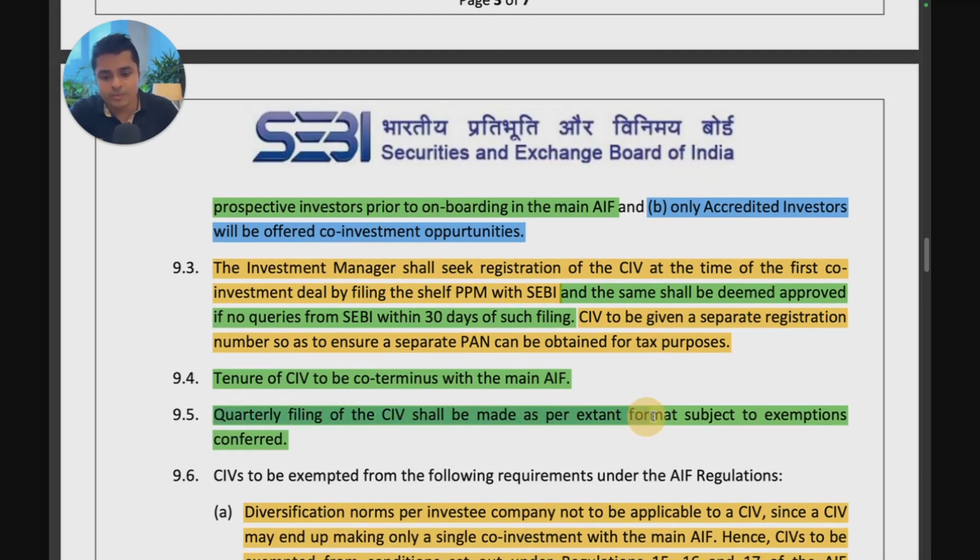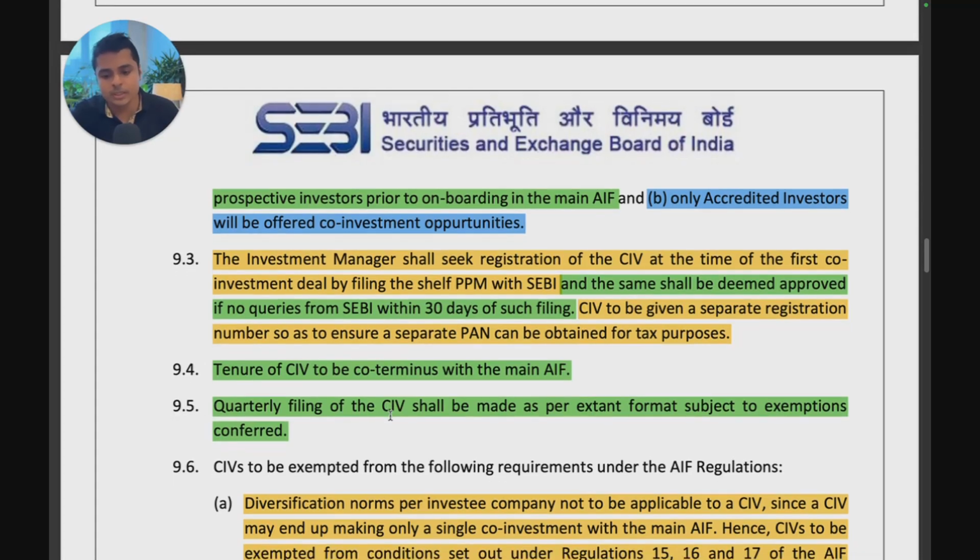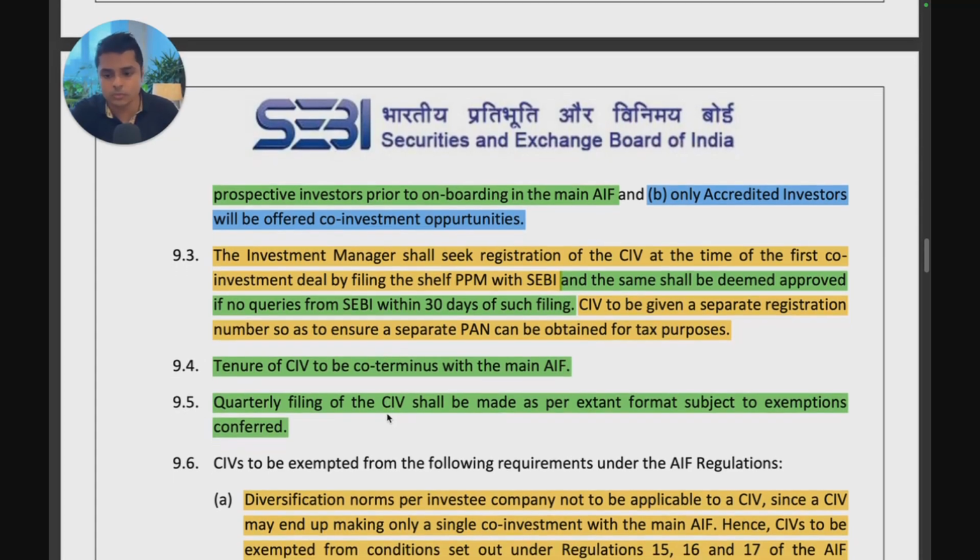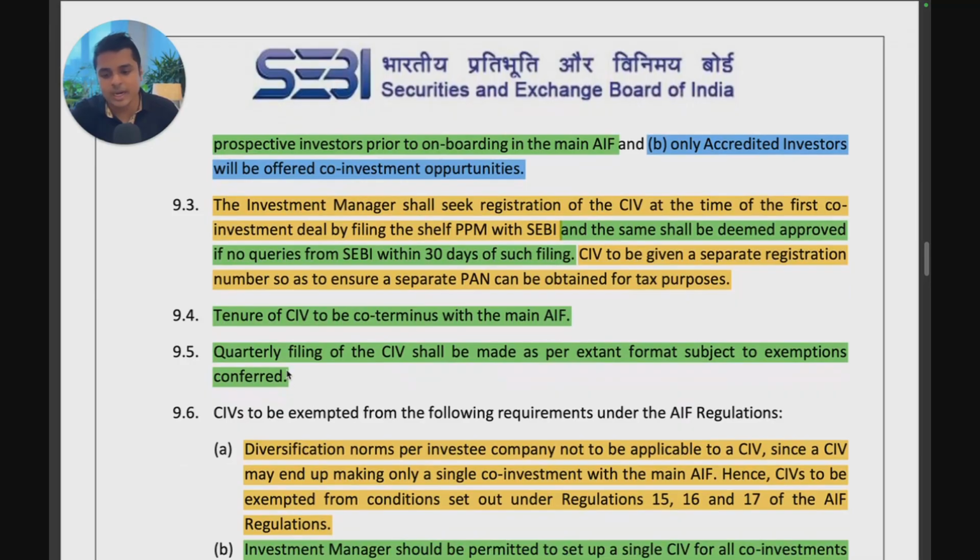Quarterly filing of the co-investment vehicle shall be made as per the extant format, subject to exemptions covered. So I think they want to have a quarterly activity report type structure for the co-investment vehicle also, and they'll see if they exempt them from it or they make them do this quarterly activity filing. I don't really see the point of doing a quarterly activity filing for a co-investment vehicle because it's just one investment.